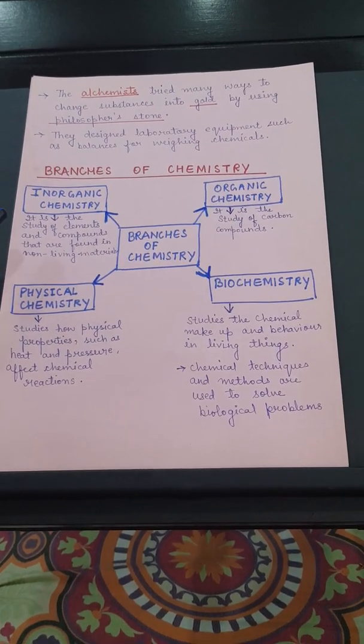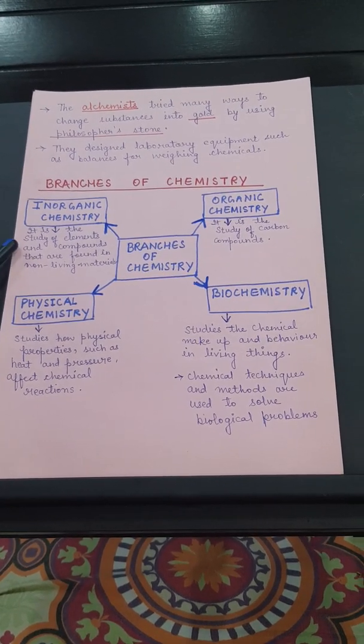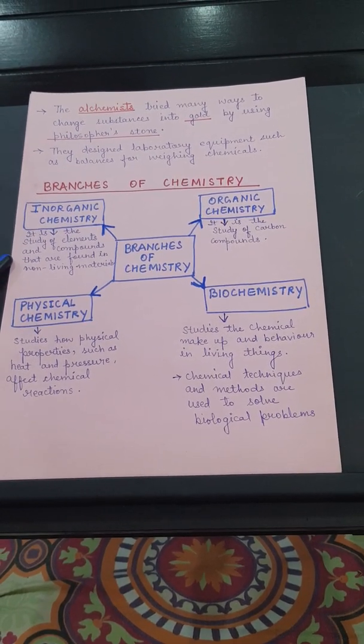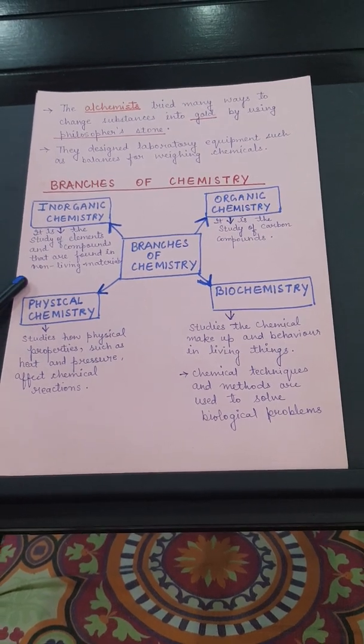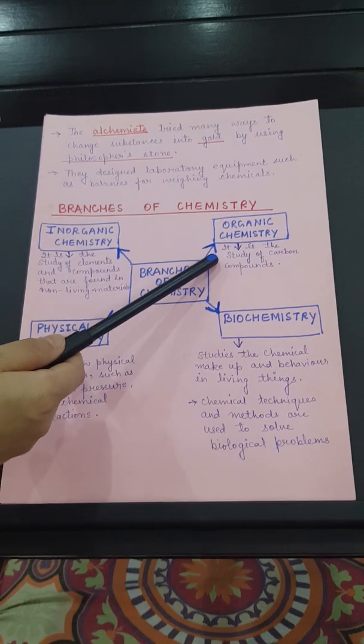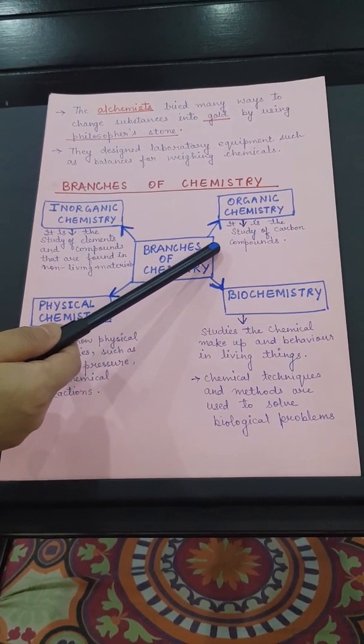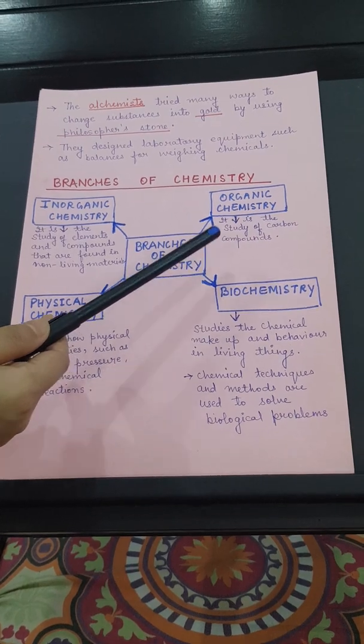Now let us come to inorganic chemistry first. What is it? It is the study of elements and compounds that are found in non-living materials. What is organic chemistry? It is the study of carbon compounds. We can study in living organisms also.